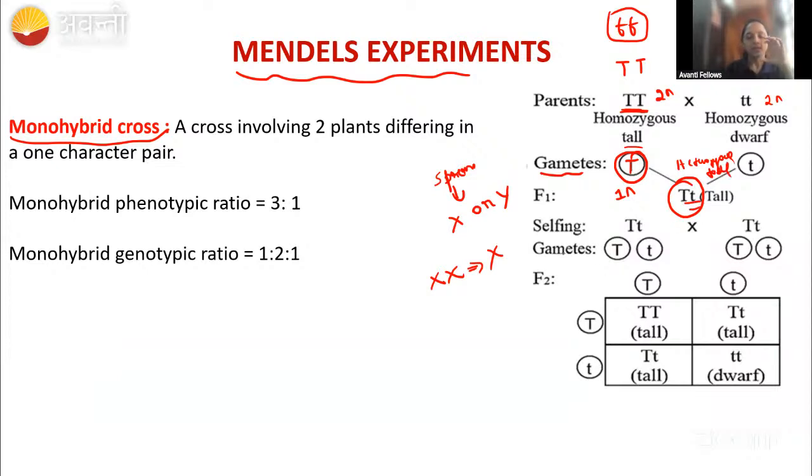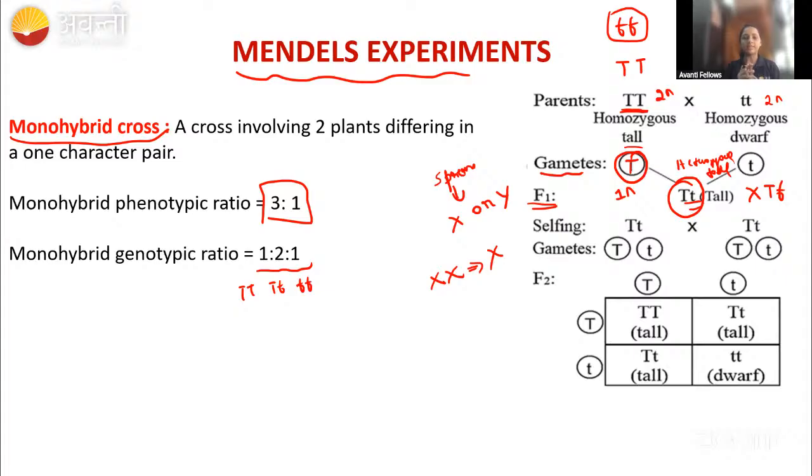Then what are we doing? In all the Mendel experiments, we are crossing this F1 with the F1 progeny only. Then we are going to get the ratio 3:1. Means in the first F1 generation we got the tall, but when we crossed it again with the F1 generation, we got 3:1, that is 3 tall and 1 dwarf. And when we talk about the genotypic ratio, capital T capital T is 1, whereas capital T small t is 2, and small t small t is 1.